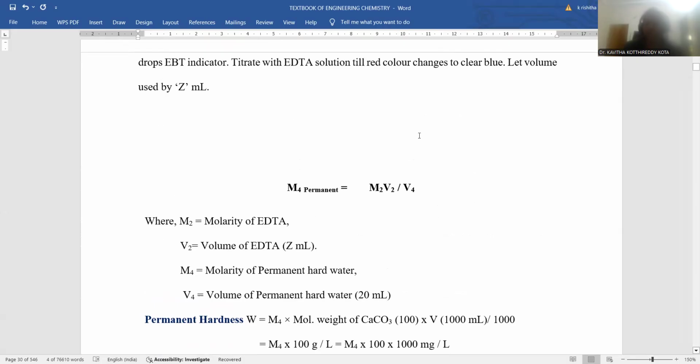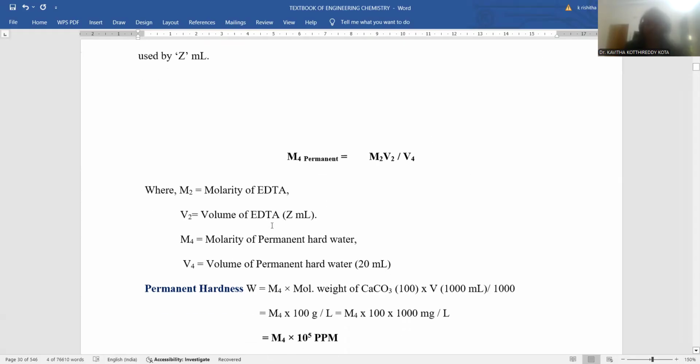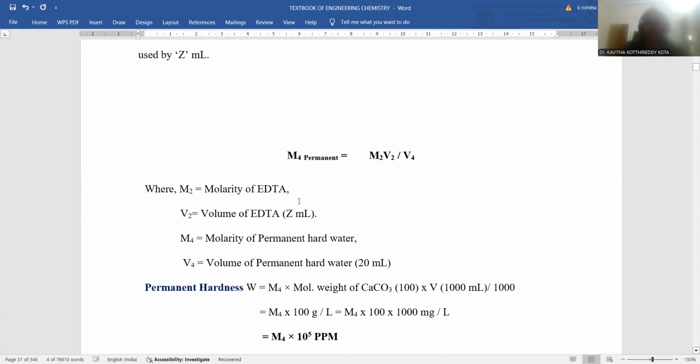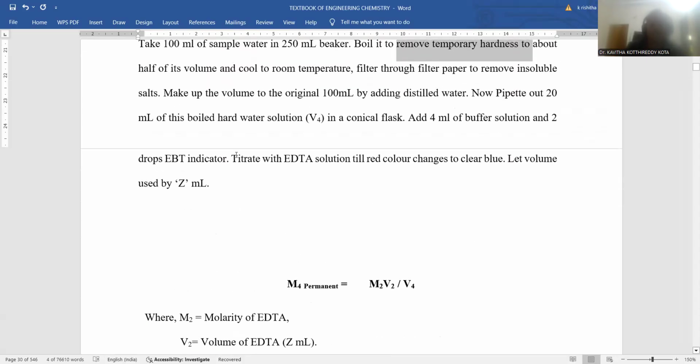M4V4 is equal to M2V2. The M2V2 terms belong to EDTA. The M4V4 terms belong to permanent hardness. Here the permanent hardness molarity is to be calculated by taking M2V2 divided by V4. M2 is the molarity of EDTA, just calculated in step number 2, and the volume of EDTA consumed for this permanent hardness is to be taken. This is the important parameter to remember.